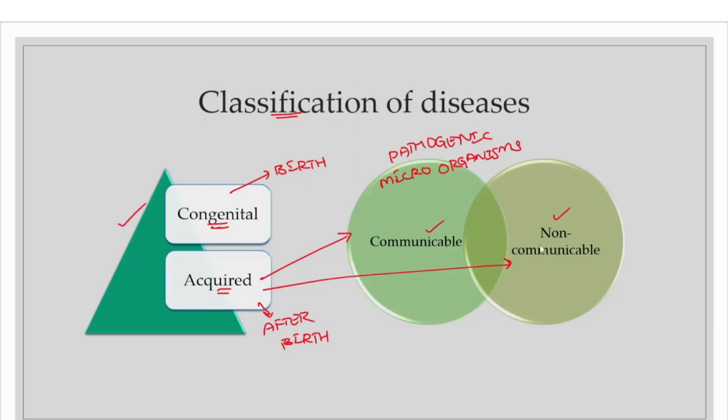Whereas non-communicable diseases cannot be spread from one person to another through any mode. So this is the basic difference between communicable and non-communicable diseases.